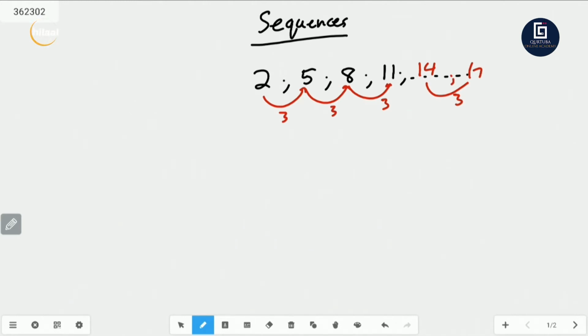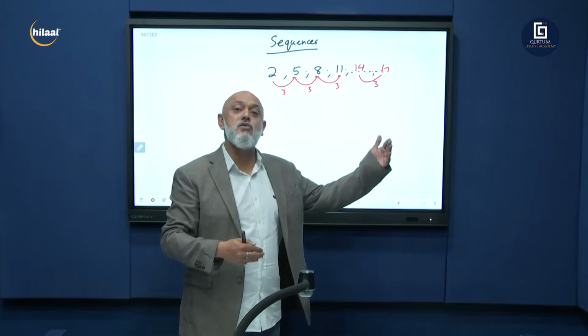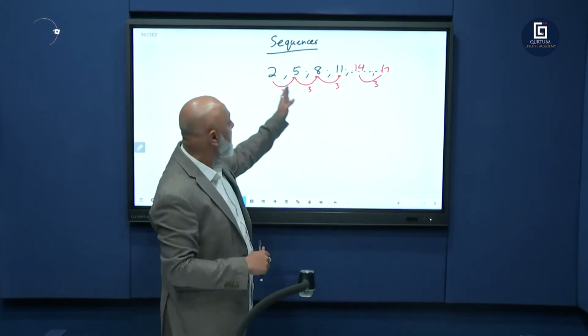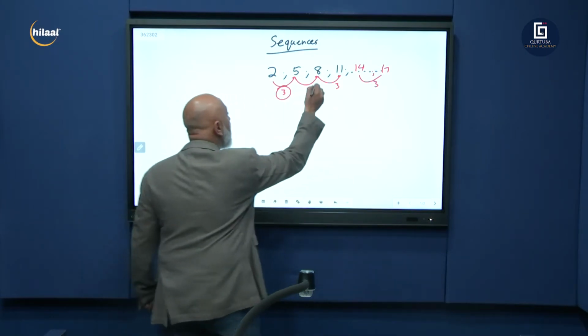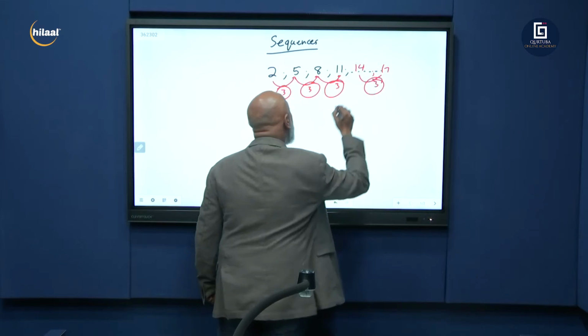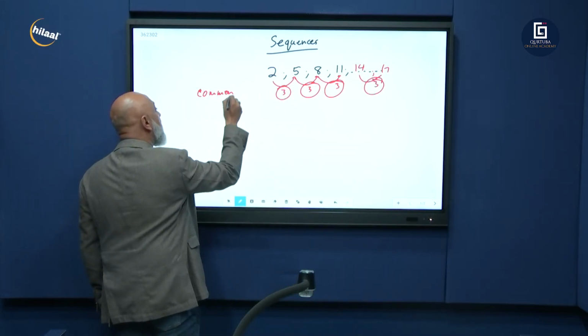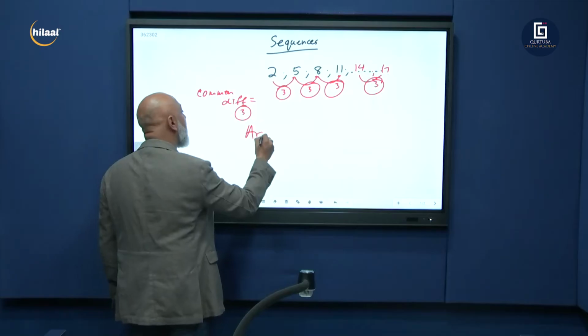And guess what? That's your first exam question. Extend the pattern by 2 terms if it had to continue in the same way. Now, the minute you see that it's got a common difference, this is what we call a common difference. So let's write it here. We have a common difference, and our common difference in this case is 3. Then we say that it is arithmetic.